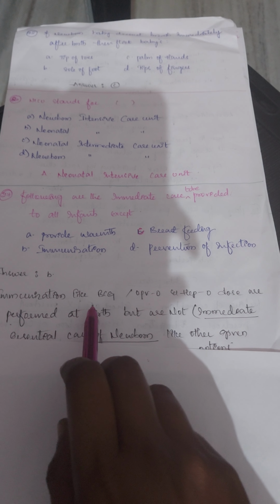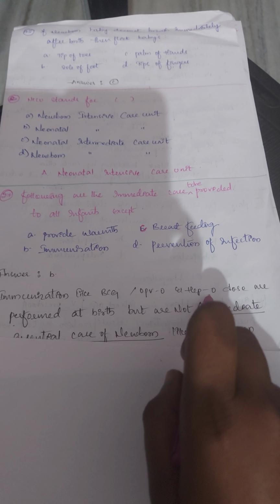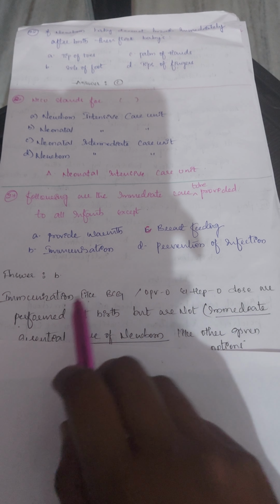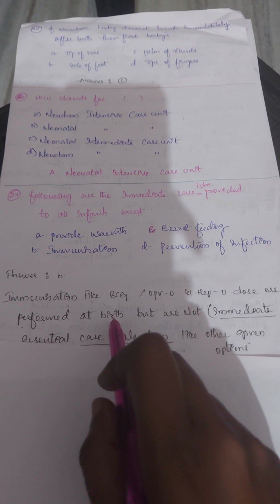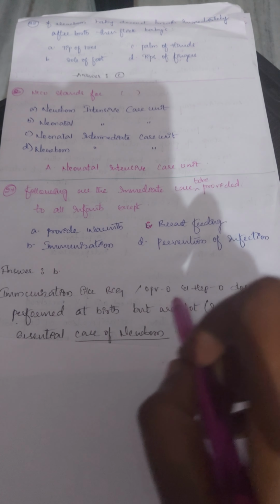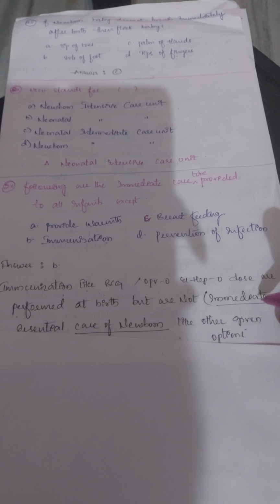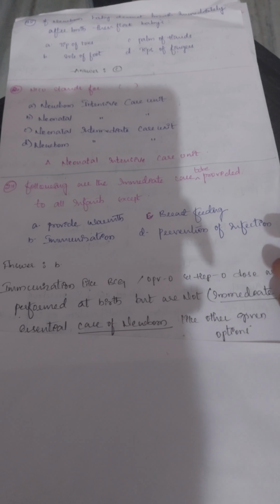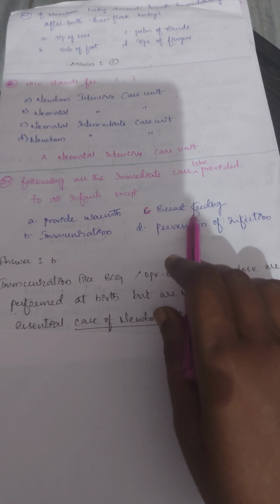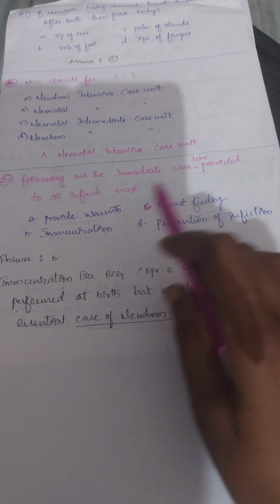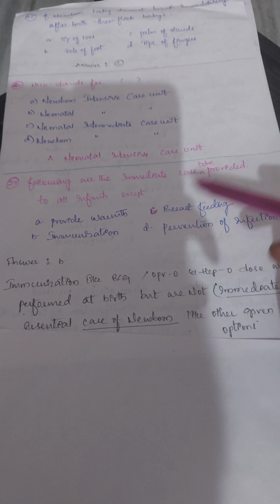Immunization after birth, like BCG, oral polio vaccine and hepatitis dose, which we give after birth, is not an immediate care of the newborn, except this immunization, providing warmth, breastfeeding and prevention of infection. So these three are immediate care for infants.